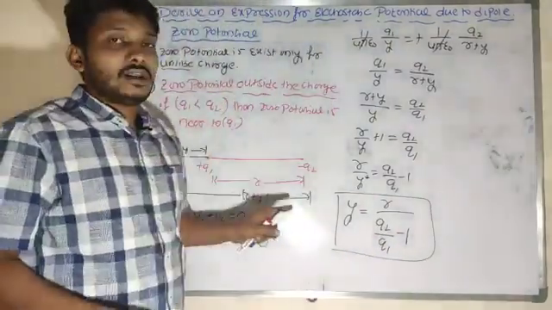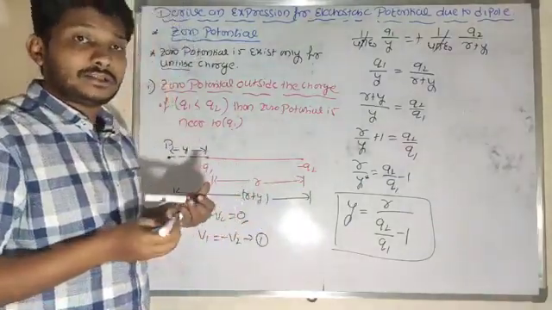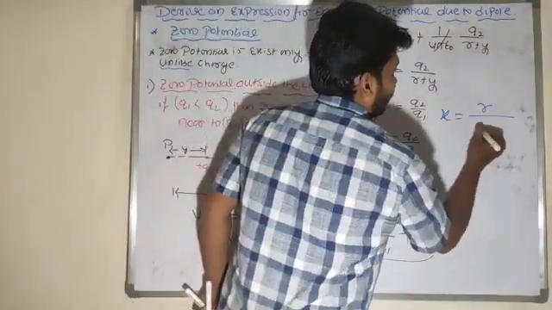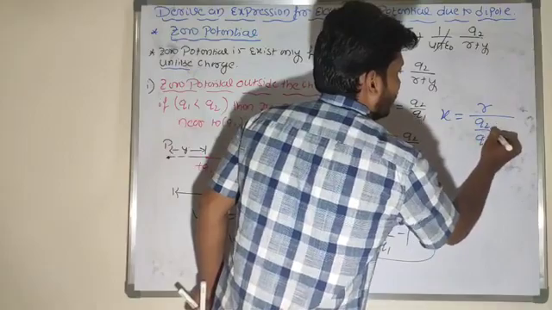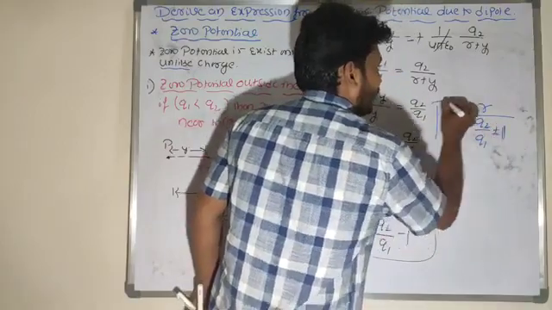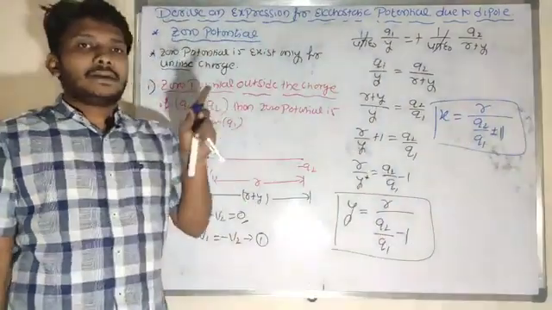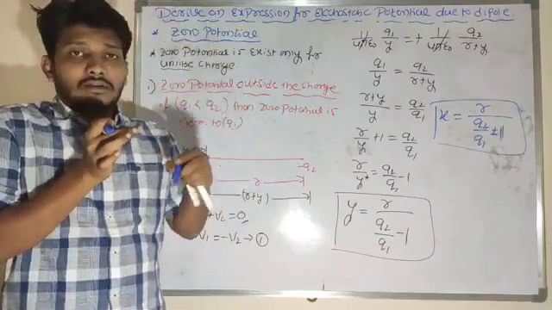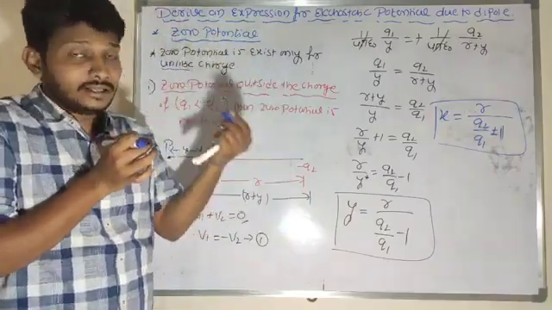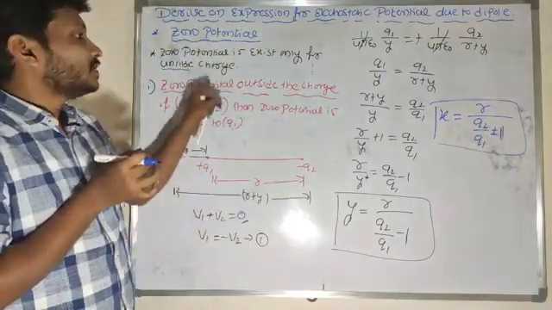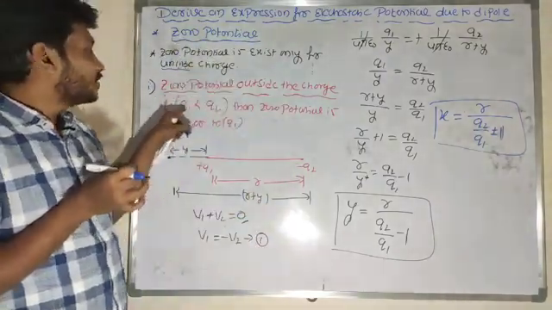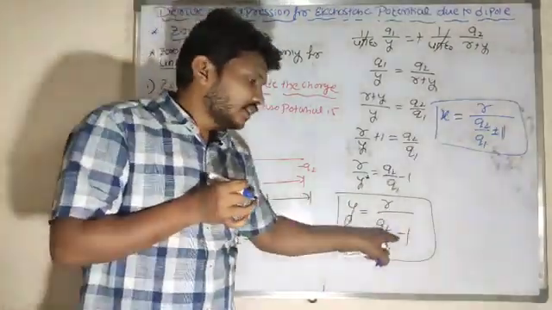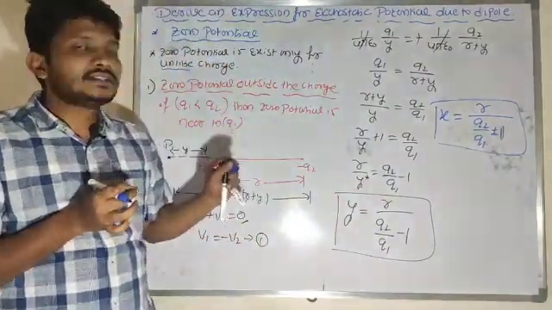So in case of the neutral point, I got two possibilities: one is between the charges, another is outside the charges. In general, x is equal to what? R divided by q2 by q1 plus or minus 1 here. When should I take the plus symbol? The plus symbol is used when the potential exists between the charges, or in other words, when the magnitude of the first charge is greater than the second charge. What does the negative sign indicate? If the magnitude of the first charge q1 is less than that of the second charge, then I will take the negative sign here. Hope you are getting these things.